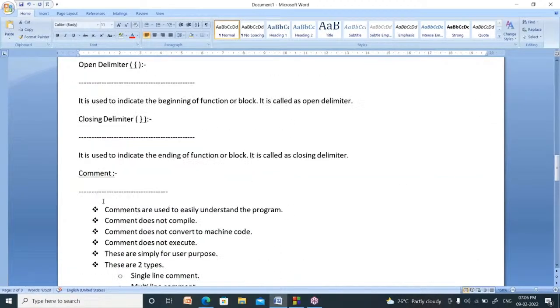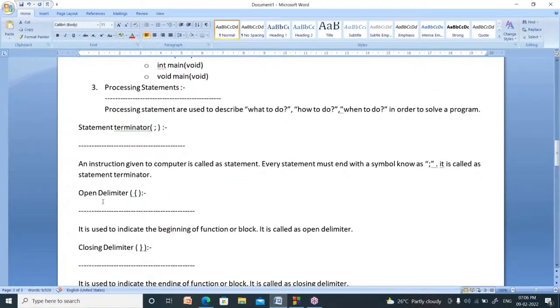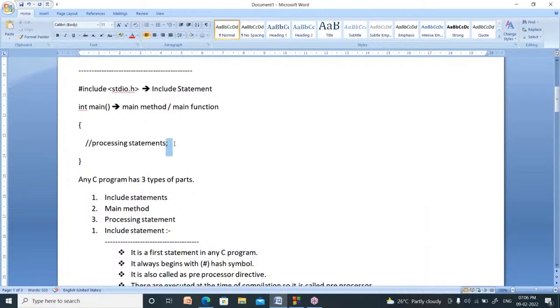Now I will explain. In all the programs, you have to use semicolon. What is the name of semicolon? It is called the statement terminator. Every line of your program must be terminated using one symbol, and that symbol is the semicolon, called the statement terminator.